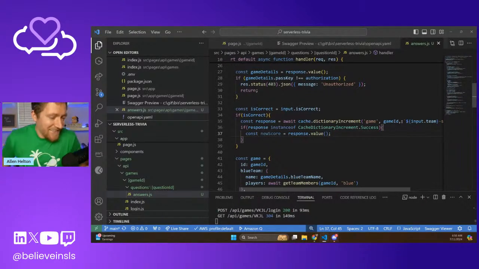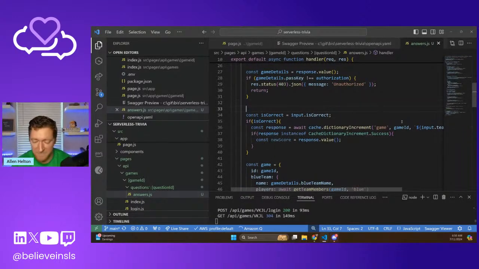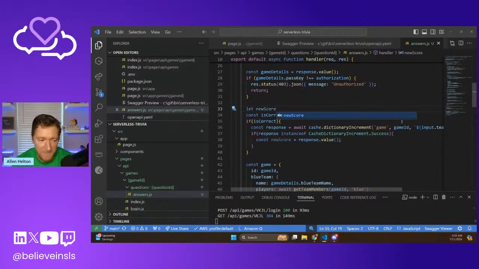We'll come back to this. Let's do this. Let's declare new score up here. Let new score, and then we'll set it, and then we'll publish only one time.